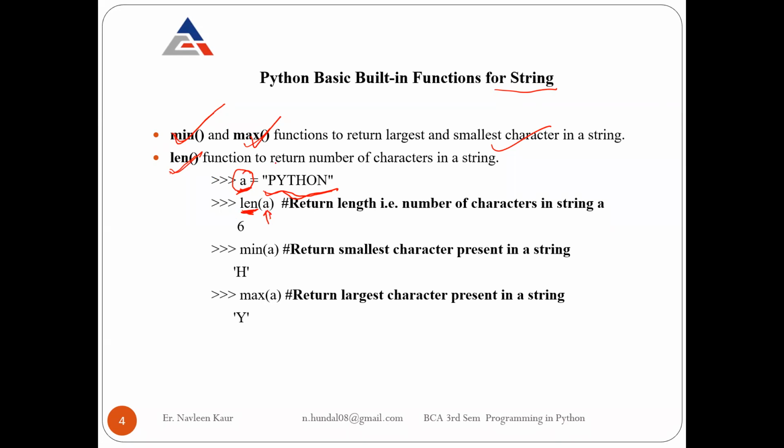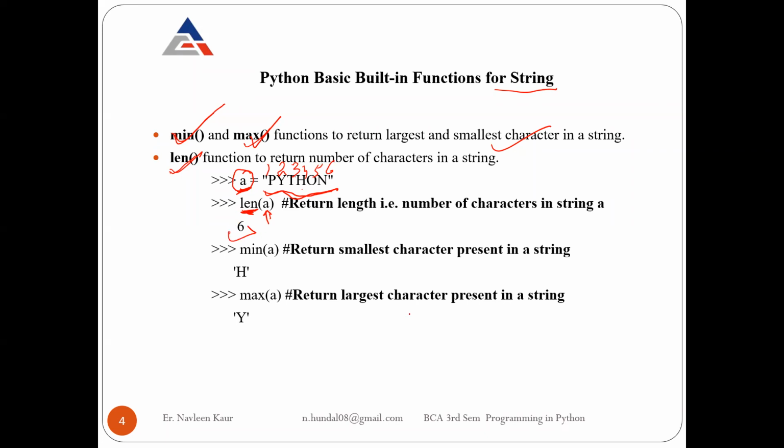So it is going to tell me the length of which string? A string. So if you check how long your A string is, it is actually 6 characters long. Can you see? P, Y, T, H, O, N. So it has a total of 6 characters. So when you write length A and press enter, it gives you a total of 6 characters.